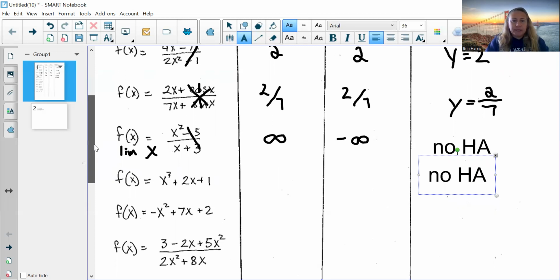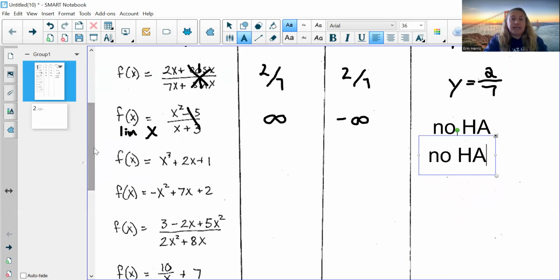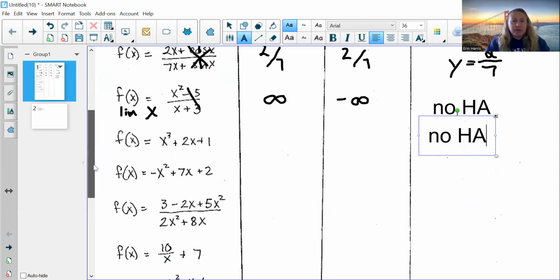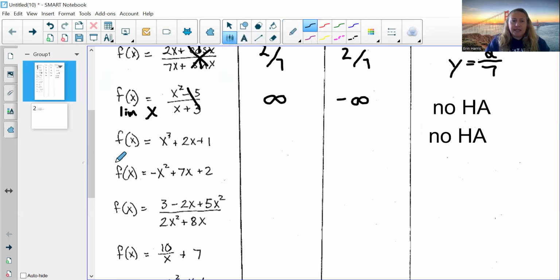Polynomials never have them. None of the trig functions ever have them. We're seeing them only in our rational functions. And we did also see it in our exponential function, right? Y equals 2 to the x had one, but never in polynomials, never in trig. Okay, so this requires you, you did a lot of these in high school. This requires you to know what the end behavior of a cubic looks like, right?